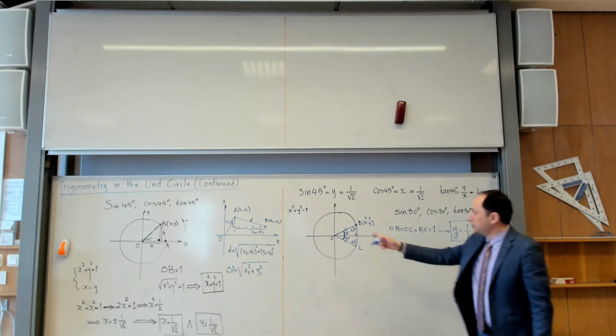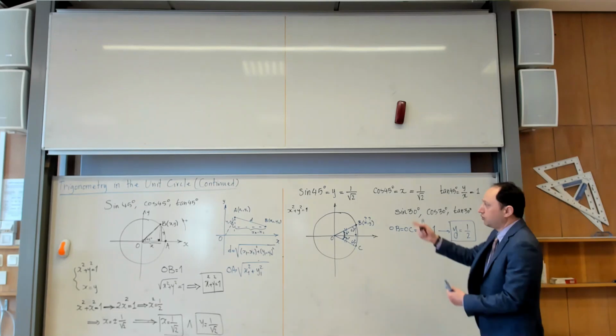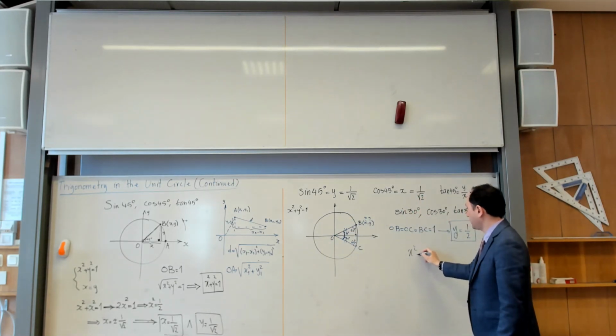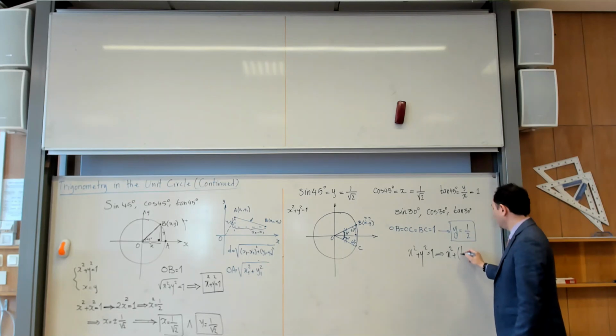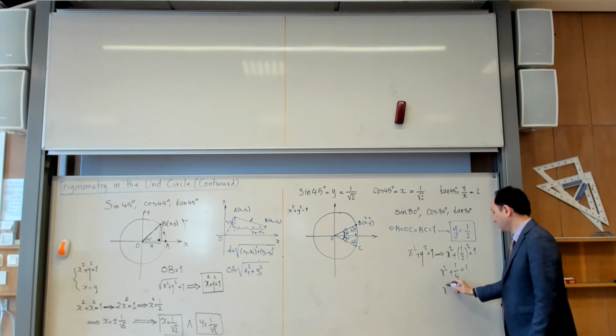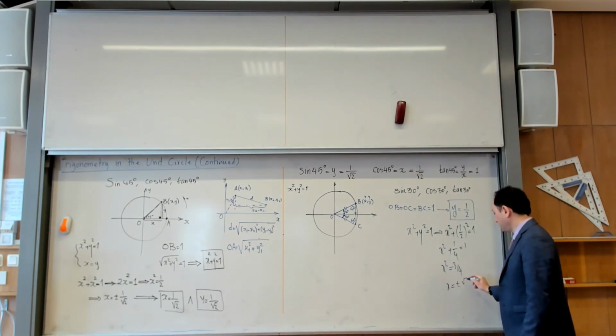But now I know that x squared plus y squared is supposed to be 1. This is always true, independent of my point. So x squared plus y squared is equal to 1. I already know what y is, so I would write x squared plus (1/2) squared is equal to 1. So x squared plus 1/4 is 1. I move this to the other side, it becomes 3/4. Then it becomes plus or minus the square root of 3 divided by 2.